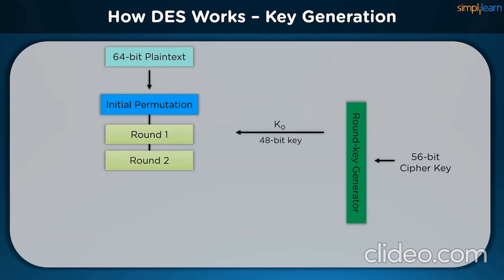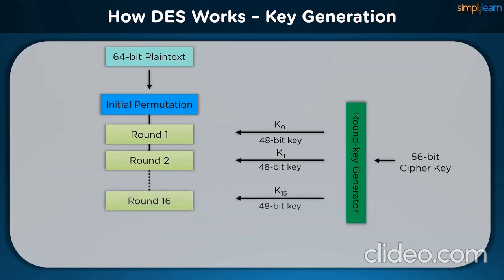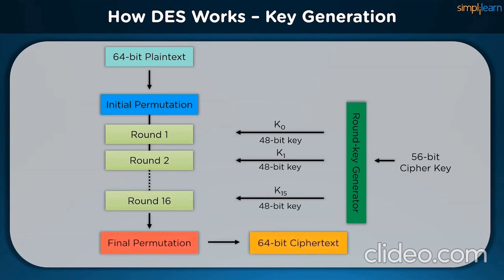These keys are passed on to the rounds as 48 bits. The size of these 48-bit keys is the reason we use the substitution and permutation boxes in the round functions of the Feistel ciphers. When passing through all these rounds, we reach round 16, where the final key is passed on from the round key generator, and we get a final permutation. In the final permutation, the halves are swapped, and we get a final ciphertext. This is the entire process of DES with 16 rounds of Feistel ciphers encompassed in it.